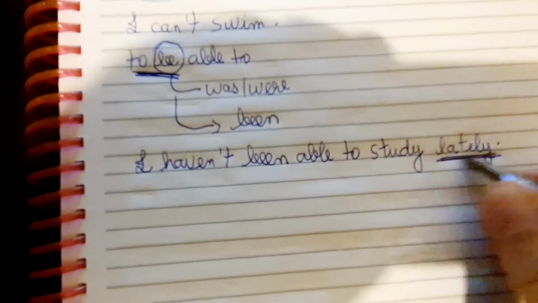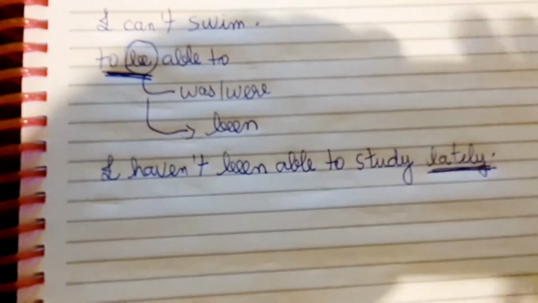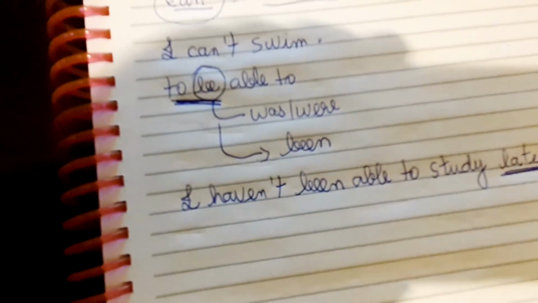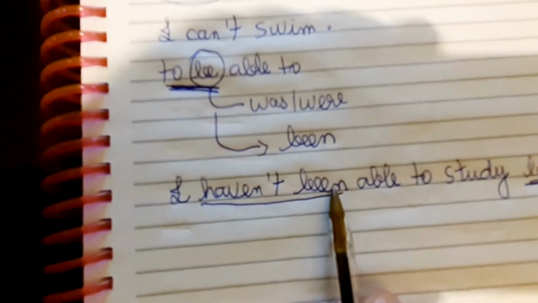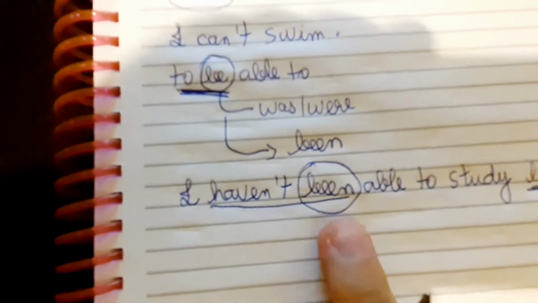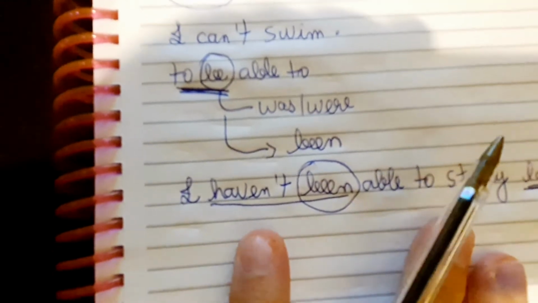Lately, remember, is an adverb of time that is used a lot with the verb tense present perfect. And the present perfect, why do I know that this is a present perfect tense? Because I have the verb to have plus a verb in the past participle. In that case, the verb to be. So the verb to be able to is changed to the present perfect tense.